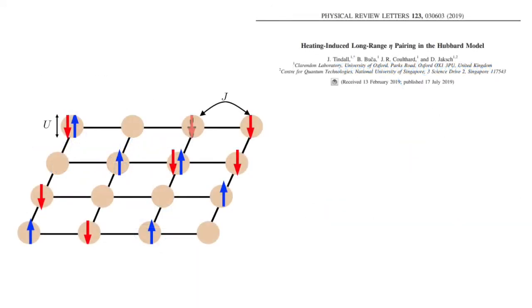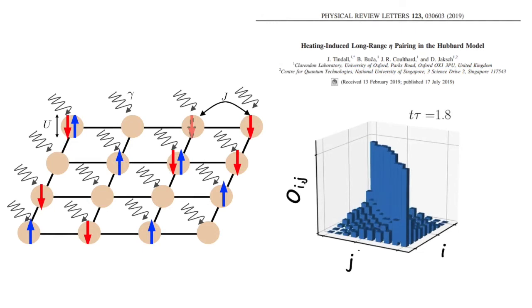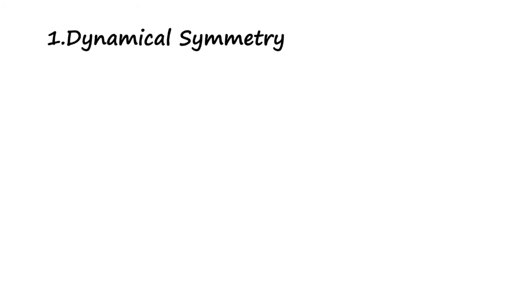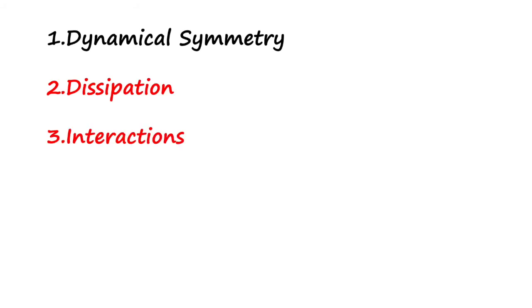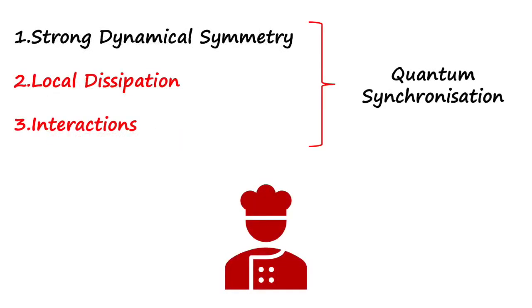It is known from prior research that the interplay between interactions and local dephasing in a quantum system can drive it into a state that is built from completely translationally invariant operators. There is no longer any geometry in the system, and all long-range correlations are invariant with distance. Hence, the combination of local dissipation and interactions in a quantum system, on top of the existence of a strong dynamical symmetry, effectively forms a recipe for ensuring synchronization can happen in a generic quantum system.